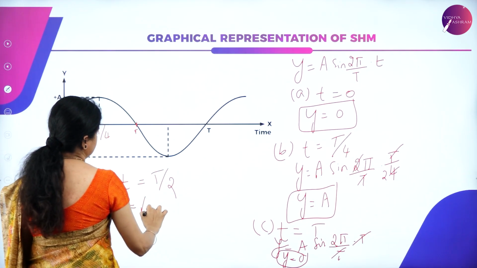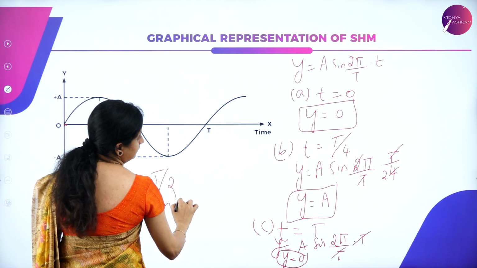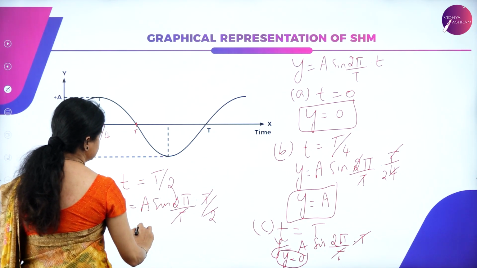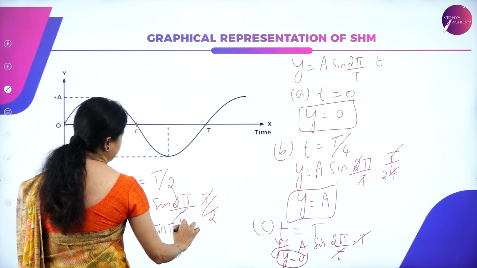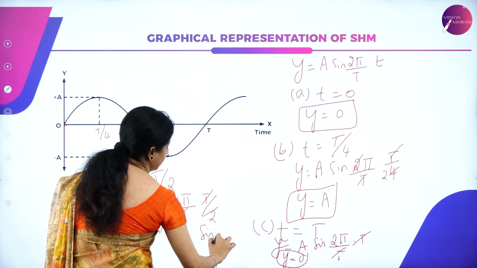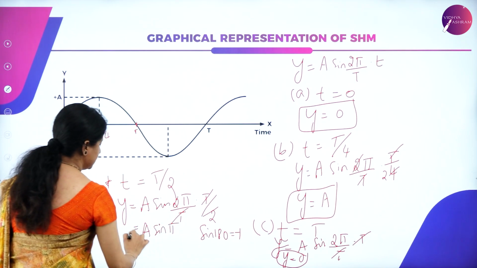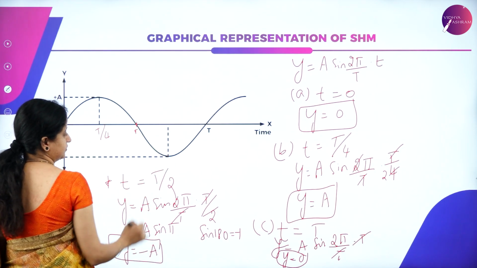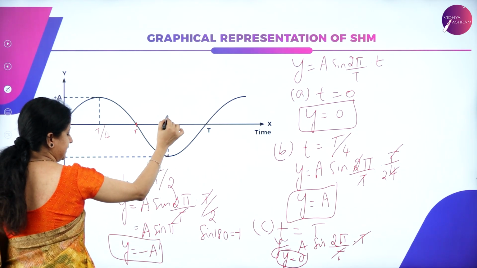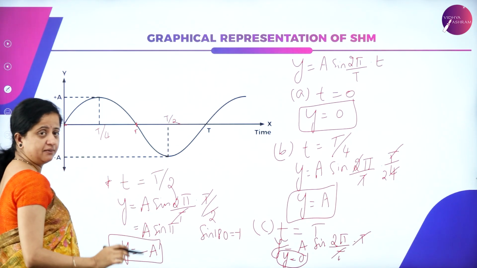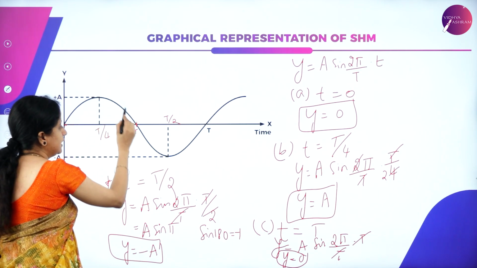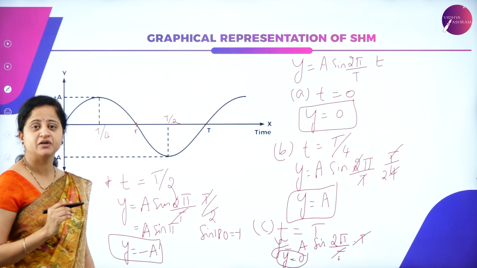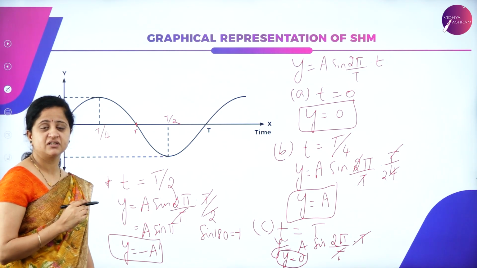Next we will try another point, when t is equal to T by 2. Again we will get y is equal to a sin (2 pi by T) into T by 2. 2 will get cancelled, T will get cancelled, and we get a sin pi. What is sin pi? Sin pi is sin 180. The value of sin 180 is 0, so we get y is equal to minus a, which means the negative amplitude, the maximum displacement to the negative side. So this is at T by 2, which shows how the displacement varies with time, and hence we consider simple harmonic motion a sinusoidal function with respect to time.